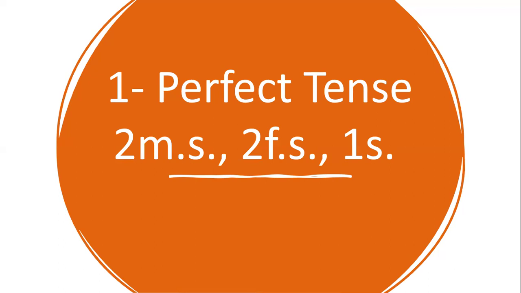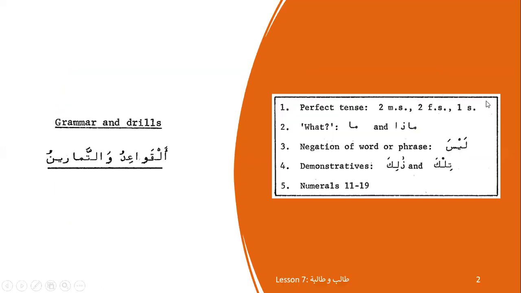Today, we are going to look at second person masculine singular, which in English is you. The pronoun for that is anta. And second person feminine singular is also you, but in feminine form. And also, we are going to do the first person singular, which is I. So let's get started. These are the topics we will be covering in this chapter, and the first one being perfect tense.